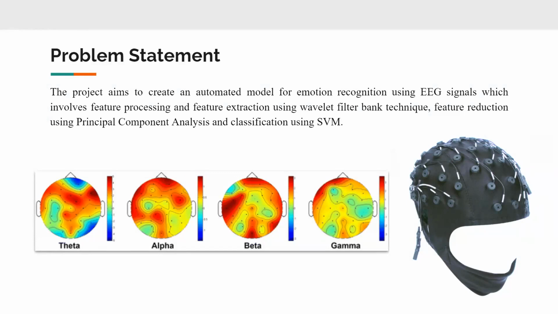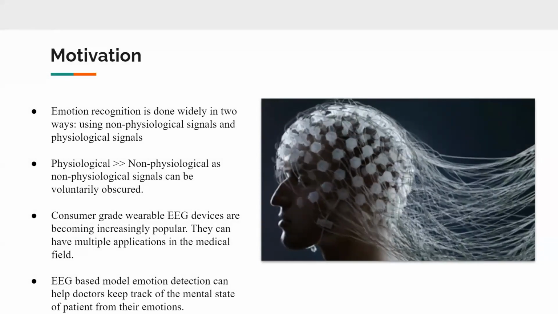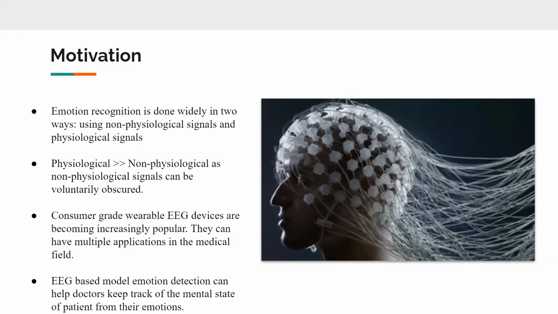So what was the motivation behind this project? In current practice, emotion recognition is done widely in two ways, either by making use of non-physiological signals or physiological signals. Non-physiological methods use text, speech, facial expressions, or gestures which are not reliable. However, signals such as EEG are more efficient and reliable. As EEG efficiently records the electrical activity of the brain and is a non-invasive method, it has become fairly popular.